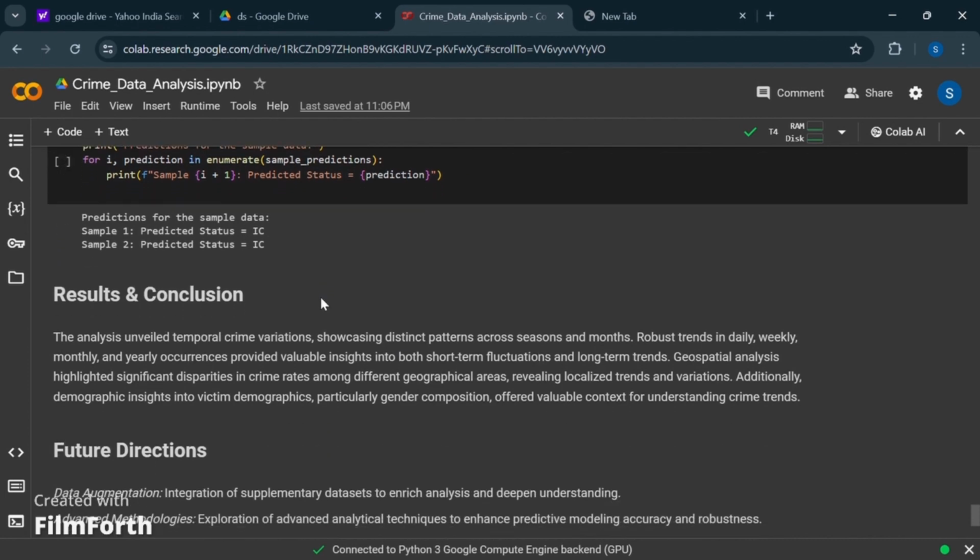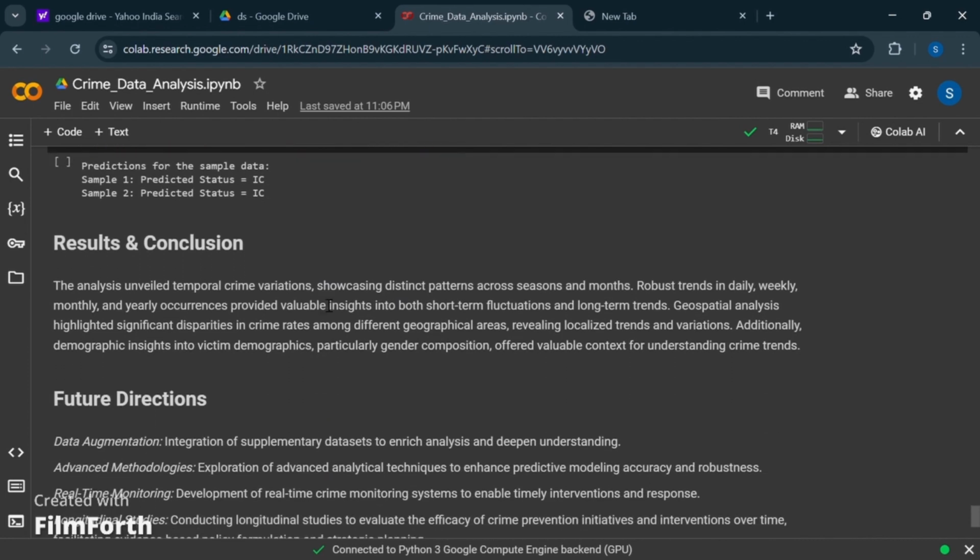And finally, for the results and conclusion, the above model shows distinct patterns of seasons and months and trends of crime data, which has been analyzed and studied deeply to provide a geospatial analysis highlighting significant disparities in the crime rates among the different geographical areas. Additionally, the demographic insights into victims, particularly gender composition and age, are valuable context for this project.